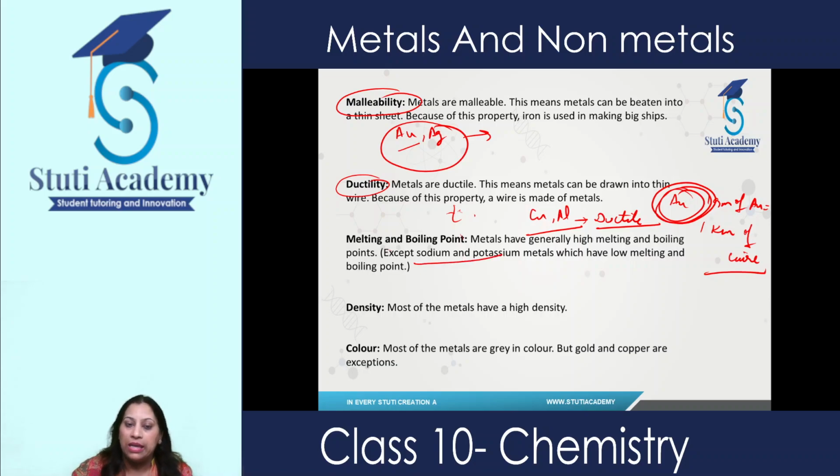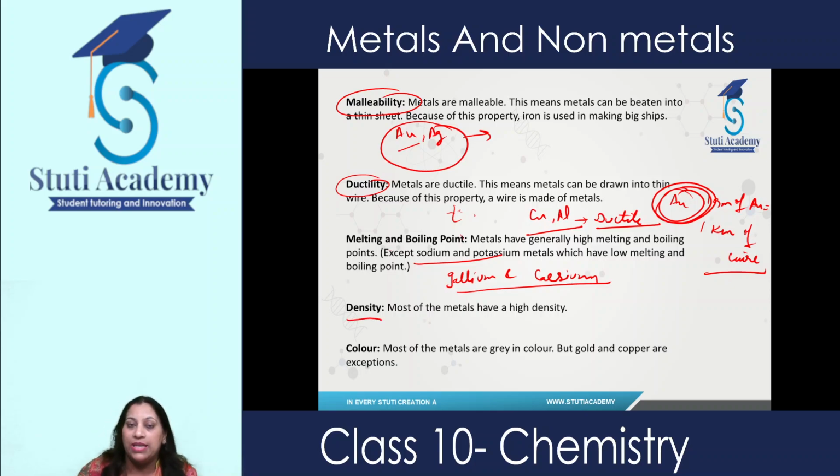And you know, gallium and cesium, they have such low melting and boiling point that if you keep them on your palm, they melt. Otherwise, other metals have high melting and boiling point.